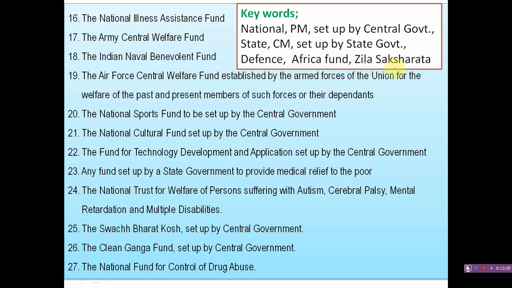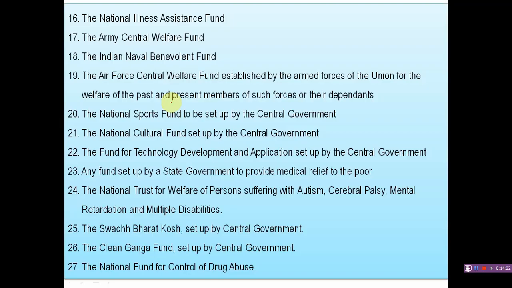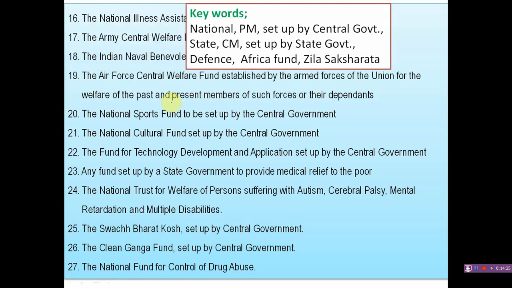If you find these words in a donation, then those donations come under category A. For example, the Prime Minister's National Relief Fund, second one, the Prime Minister's National Children's Foundation, National Defense Fund. Like this, just to remember the key points.